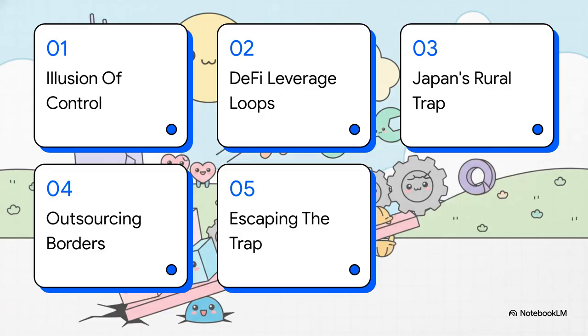First, we'll define this illusion of control. Number 2, we'll examine DeFi's recursive leverage loops. Then, 3, we're jumping into Japan's rural real estate trap, followed by our 4th point, outsourcing borders. Finally, we'll wrap up with how to actually escape the leverage trap. Let's get right into it.